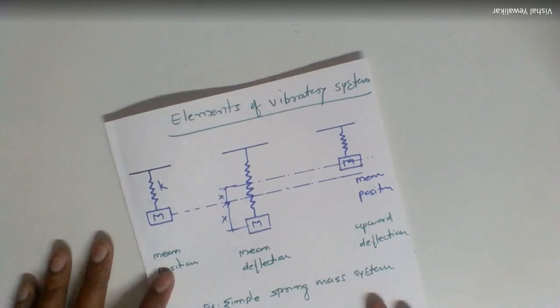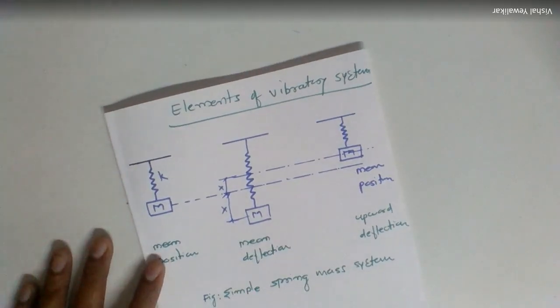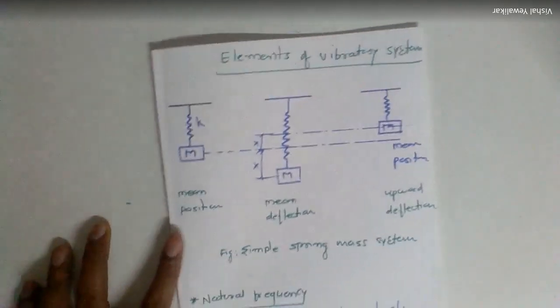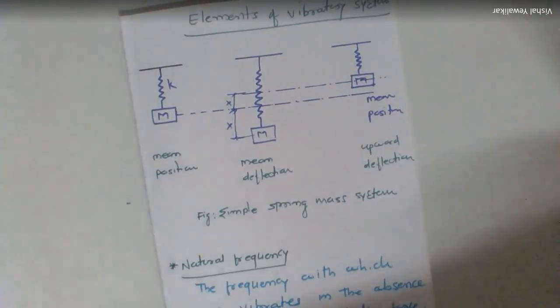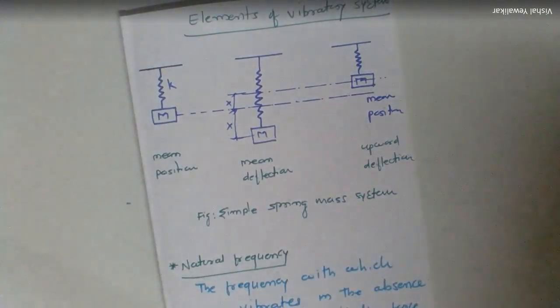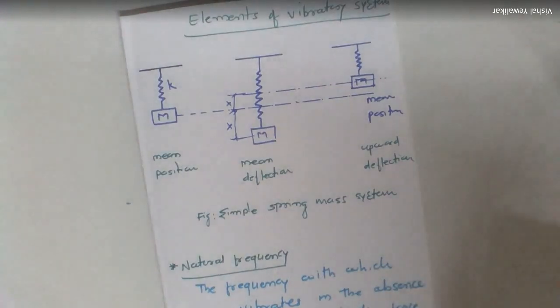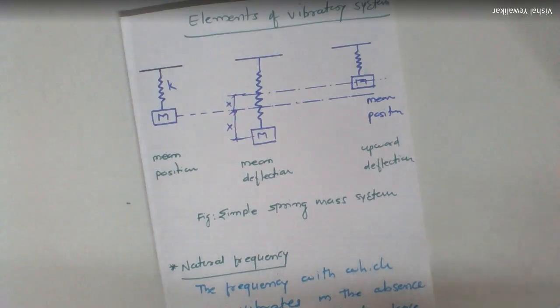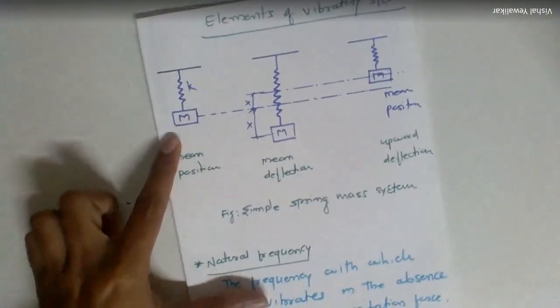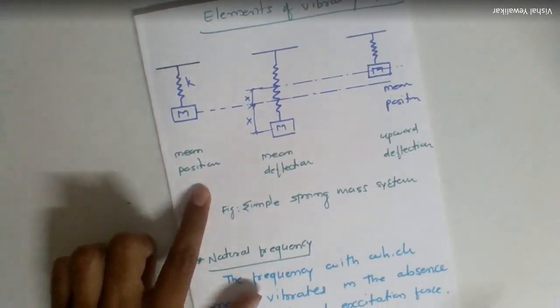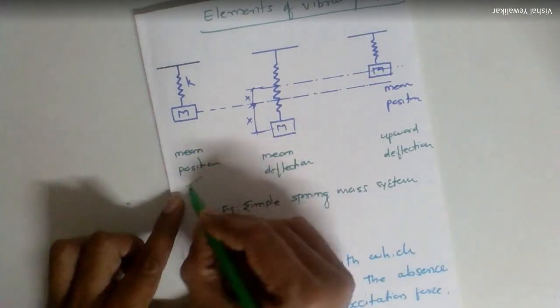When we discuss the elements of vibratory system, we have to consider one simple spring mass system. So I have drawn here a simple spring mass system. If you observe this diagram, you will come to know that the simple spring mass system is shown having mass m, which is attached to a spring of stiffness k. And this is nothing but the mean position. So I'm discussing the first diagram.